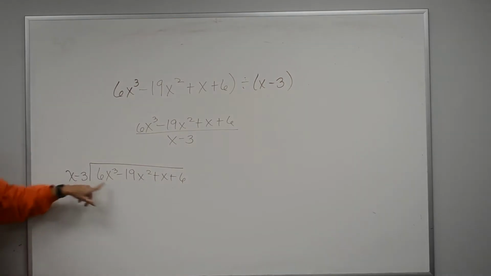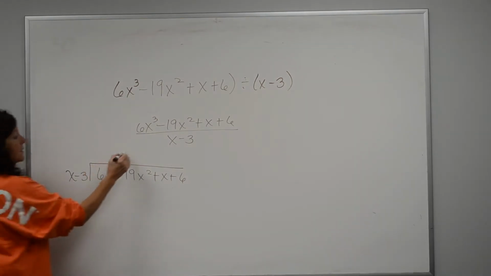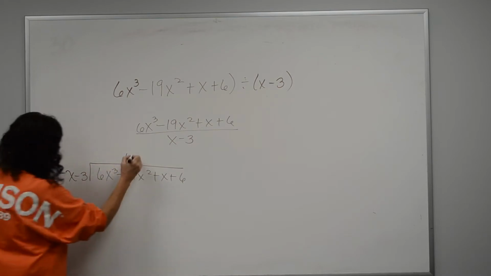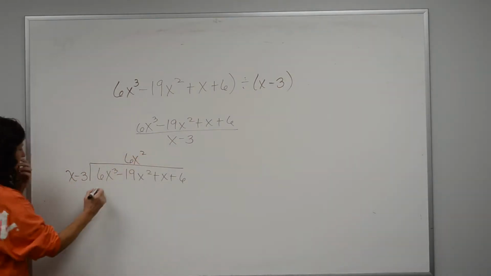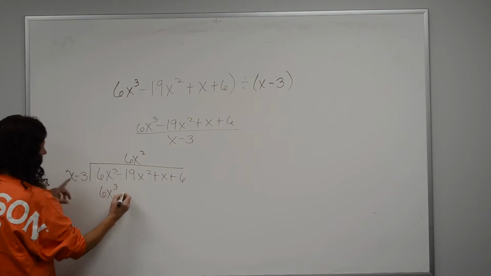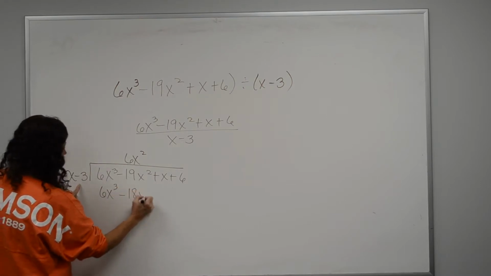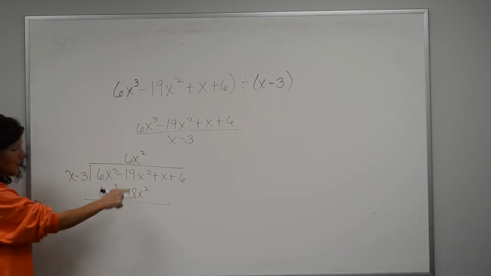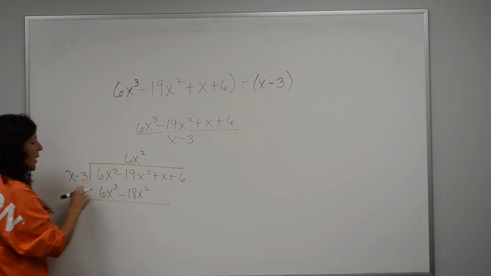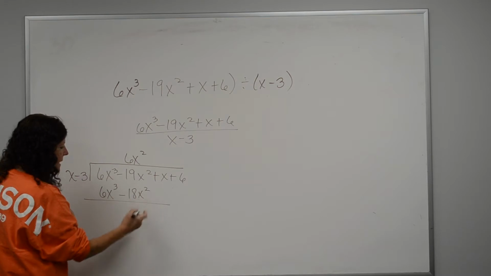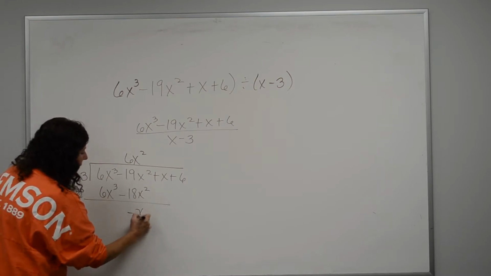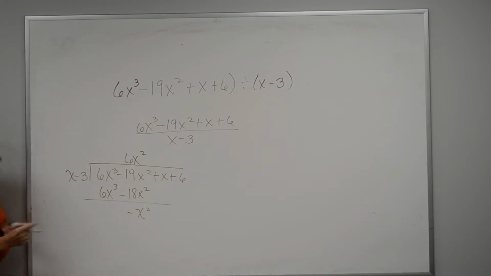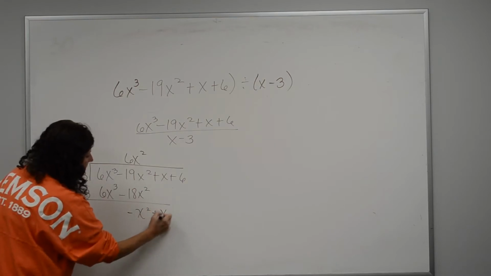All right, x times what gives me 6x cubed? 6x squared, good. So 6x cubed minus 18x squared. Remember, I'm subtracting, okay? So it's negative 19x squared minus a negative 18x squared, which is going to give me a negative x squared, okay? Bring down the next term.